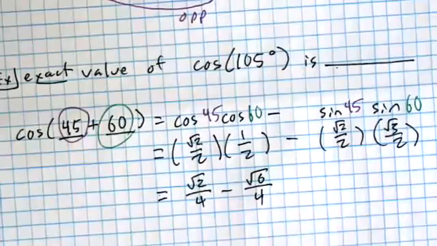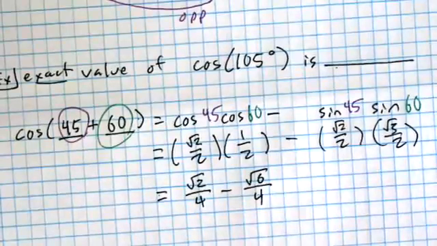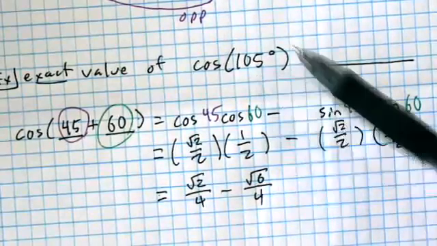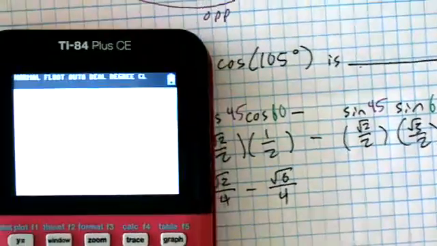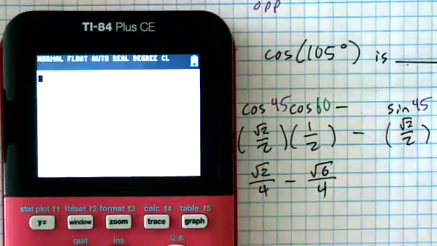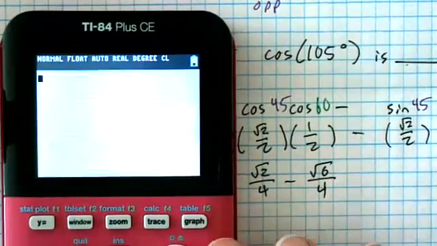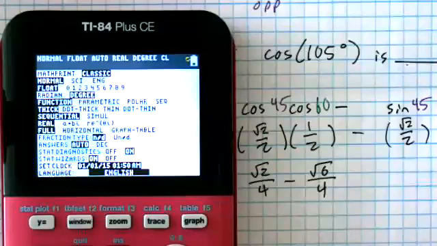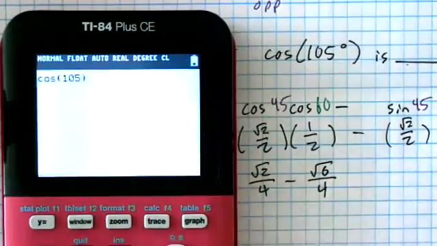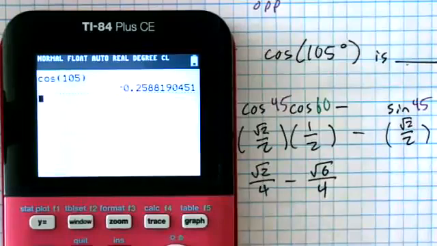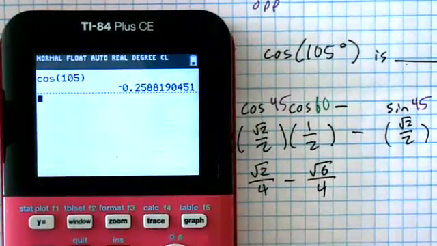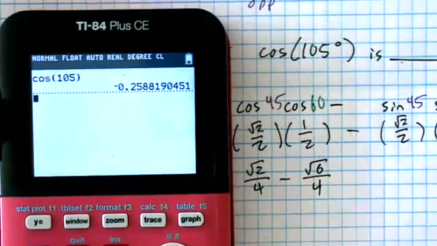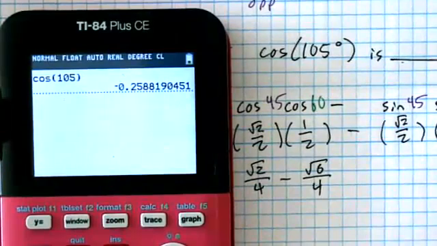Great thing about these is that you can check them. So if you've got your calculator with you, go ahead and get that out. Double check, make sure you're in degree mode. We're doing a problem in degrees here. My goal is to evaluate the cosine of 105. So go ahead and punch cosine 105 into your calculator. Just checking my mode. I'm in degree mode. Get an answer. Is yours already going straight to the other version? It went, yeah, to this? Negative root 6 plus, yeah. Interesting. You've got that fancy one.